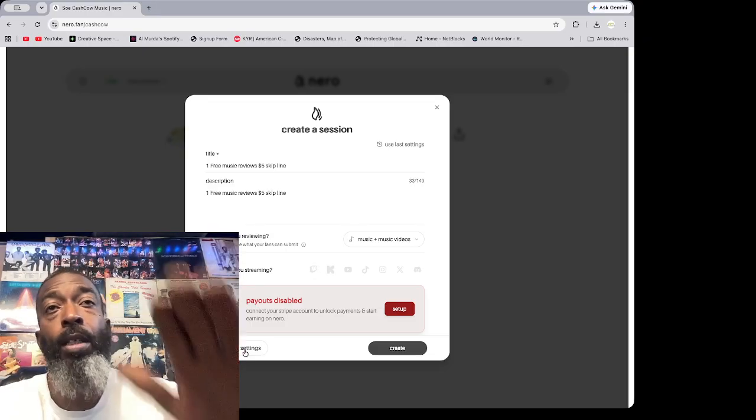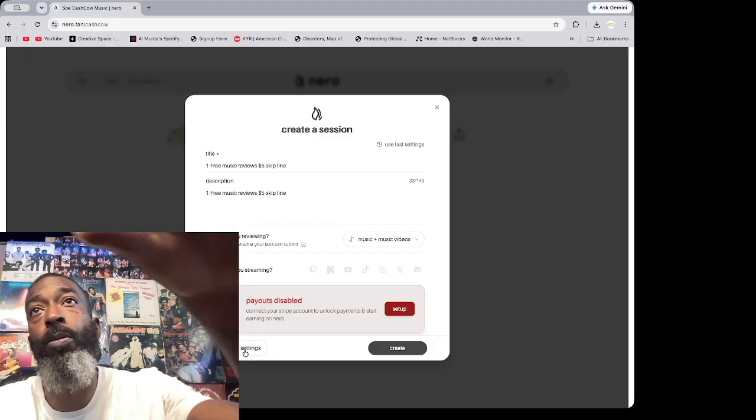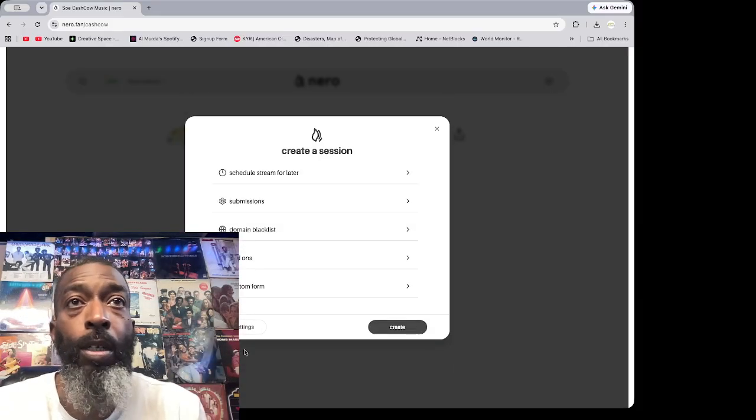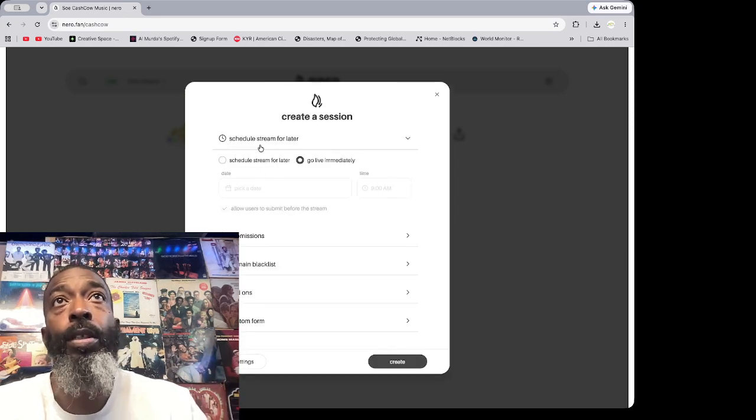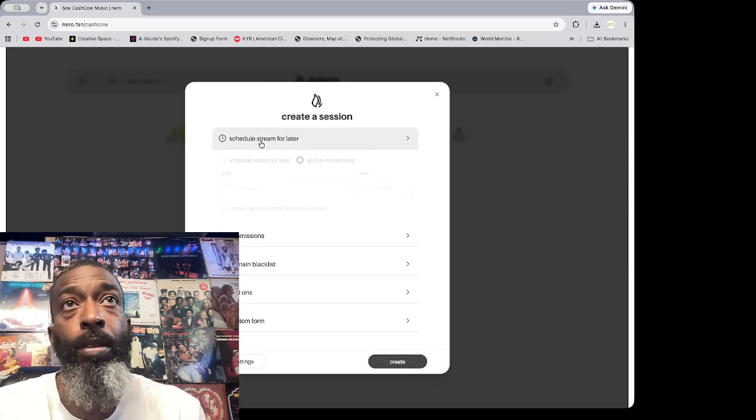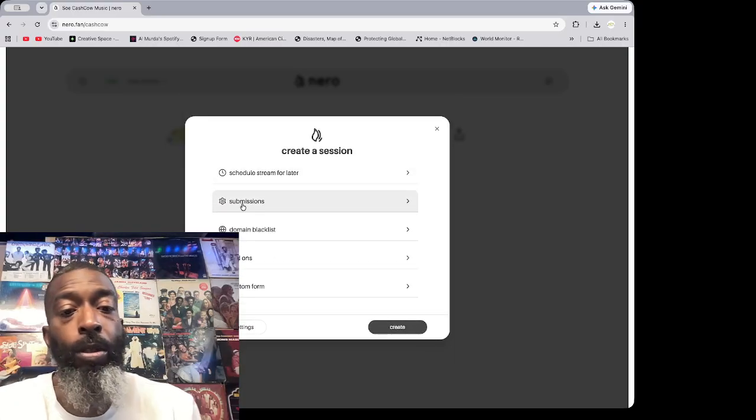So this is probably the most important part of this setup, because this is really what you need to focus on, which is the advanced settings. Now you can set that up to stream for later if you want to schedule something. Usually I just keep that on go immediately.